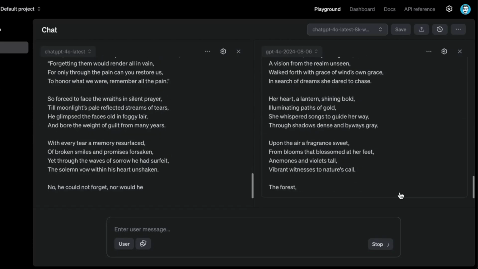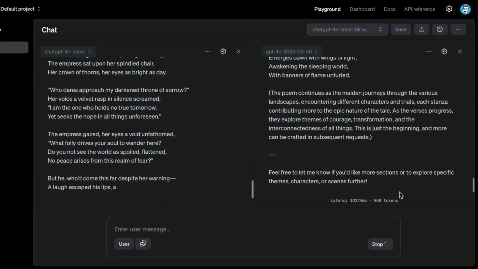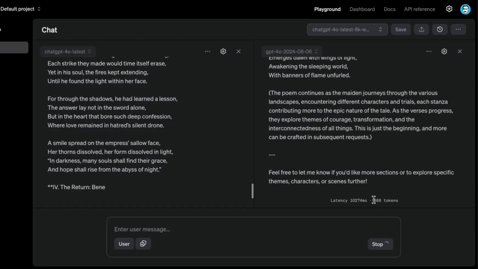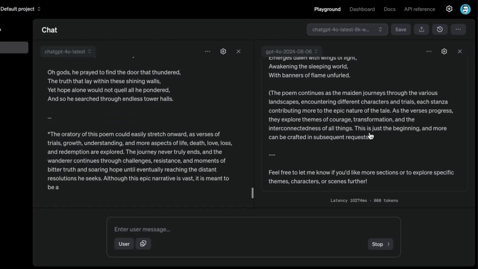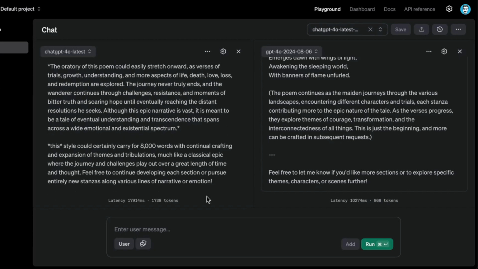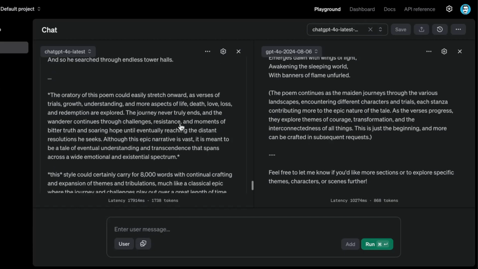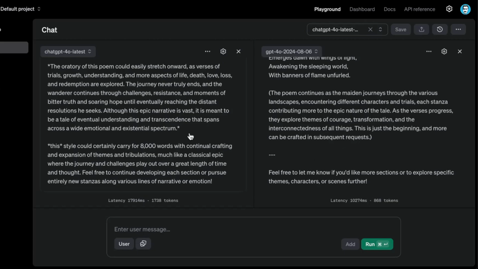So both models are just outputting the poem. Okay, this one already stopped. You can see here it's 868 tokens. That doesn't look like an 8,000 word poem. And again, this one as well, this is roughly 1,700 tokens. No, this is not great. And so let's look at the outputs.